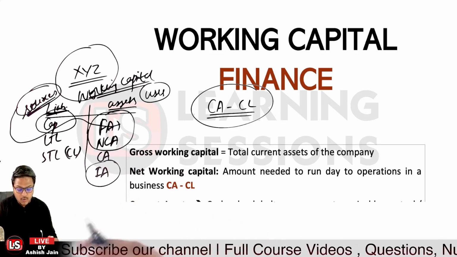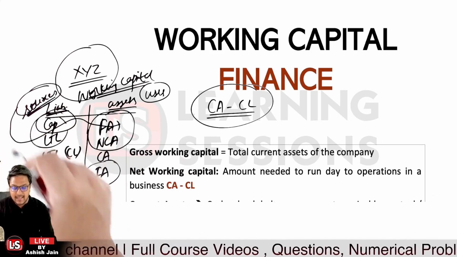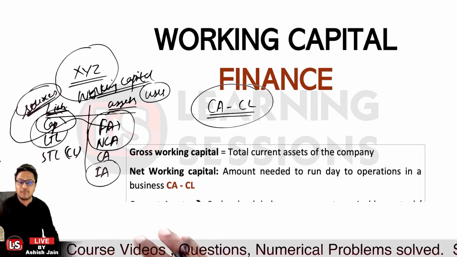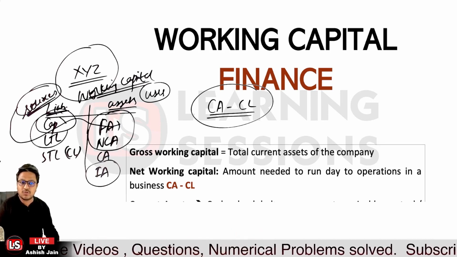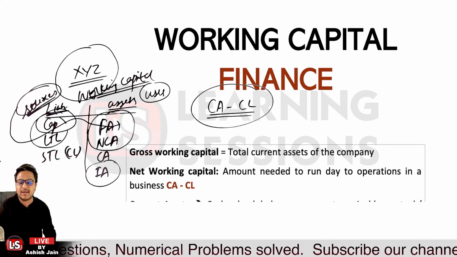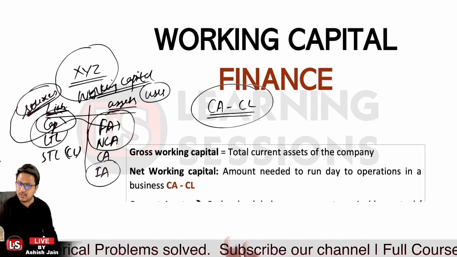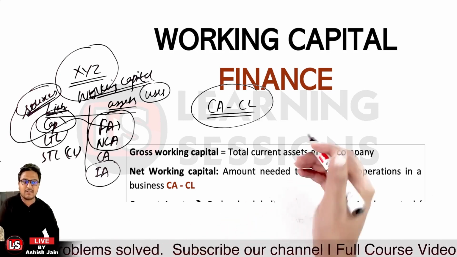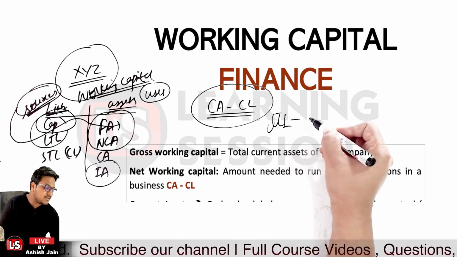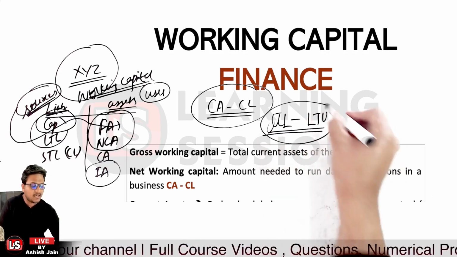The amount by which the long-term liabilities, the LTL, and the capital and reserves exceed the fixed assets, the long-term uses, is the amount which can be utilized by the corporate to fund the working capital. So that's the second definition: long-term liabilities minus long-term uses.